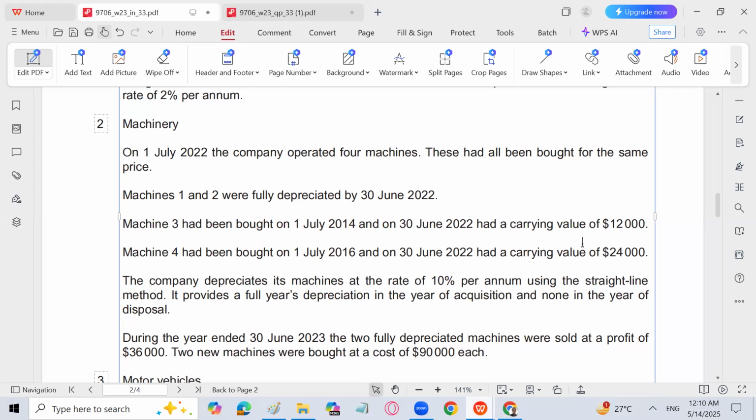And now the carrying value is 12,000. So it means that this machine is going to be used for 2 more years. So we can easily find the depreciation, which is going to be constant for each year in the straight line method. Remaining life is 2 years. So 12,000 divided by 2.